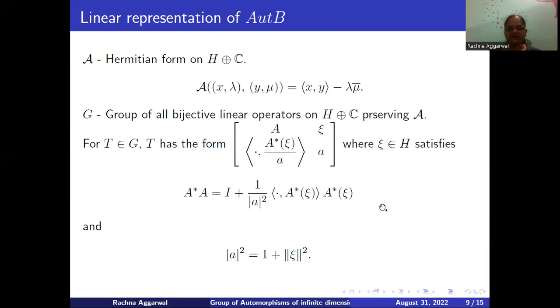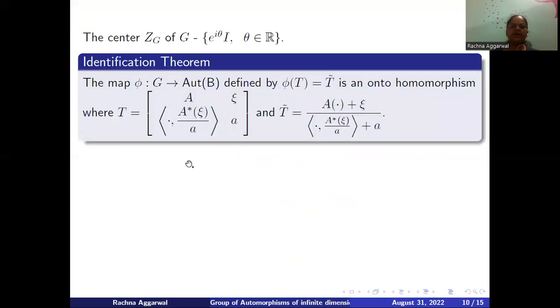Next, we see the identification between this linear group G and the Aut(B). For every element T in G, the corresponding element in Aut(B) is given via this fractional linear transformation such that the map is an onto homomorphism. Hence, if we quotient out this G by its kernel, which is the center and is the collection of all unit constant multiples of identity, so this quotient map can be identified with Aut(B).